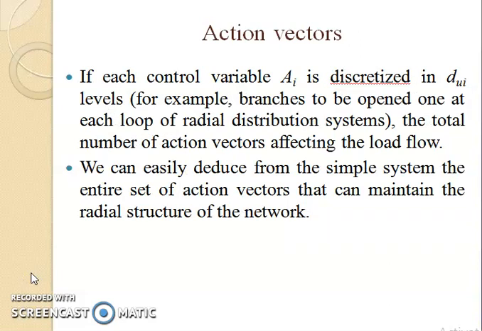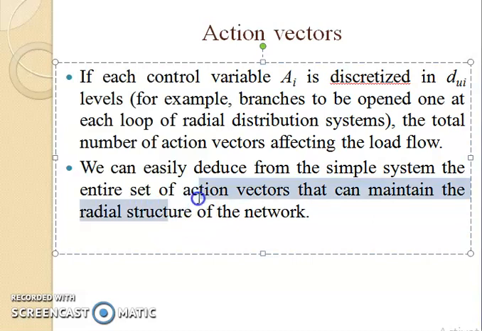Let us study what we mean by action vectors. Consider AI is the action vector. It is discretized, it is having unit. For example, one branch you want to open. So for that, one condition you can keep, one at each loop of one radial distribution system. Like that, the total number of action vectors which are affecting the load flow, that you are going to calculate, is designated as AI. So this is called the action vector.